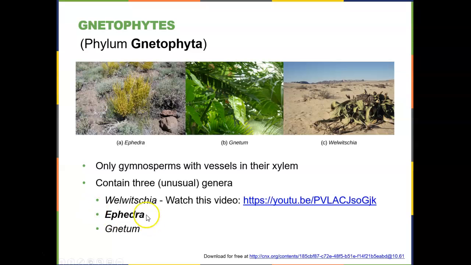The only one that I'm going to mention is the ephedra because it may sound similar to a term you've heard before, ephedrine, and ephedrine is a very potent decongestant. So Sudafed is something that you can purchase in the pharmacy for treating colds and allergies if you have a lot of congestion.